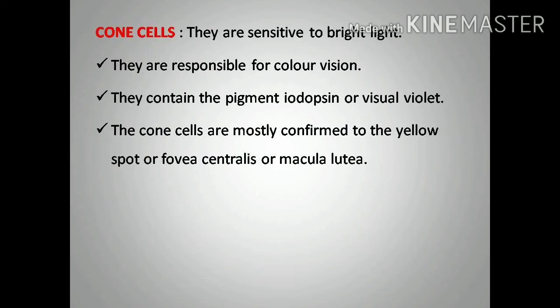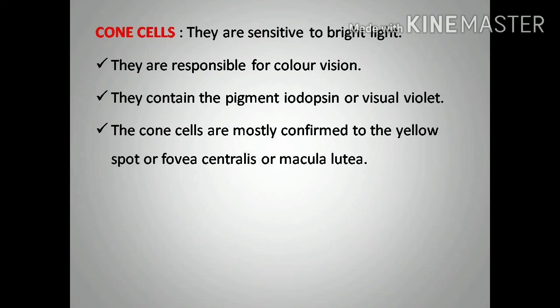One more sense cell is the cone cells. Cone cells are sensitive to bright light. They are cone in shape. They are responsible for color vision. So here we can identify the colors, especially blue, red as well as green, because we can see three types of cone cells. Some are sensitive to red, some to blue, some to green. So through our eyes we can identify red, blue and green color. So they are responsible for color vision.